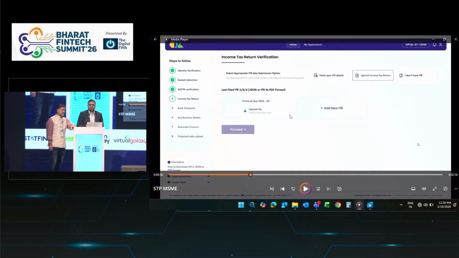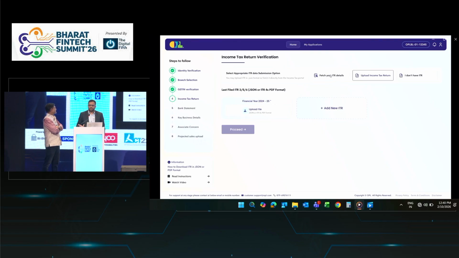I forgot to explain, this journey is for all kinds of borrowers. For example, if you want a Mudra loan or a micro loan and you do not have an ITR, you will only be matched with those Mudra and micro loans. If you upload an ITR, then you will be able to match with a business loan, term loan, or any other products as well. And if you are registered with GST, your profile will only match with a GST registered product. If you are not registered with GST, the bank has created a separate product for that, so your product will be matched according to that.